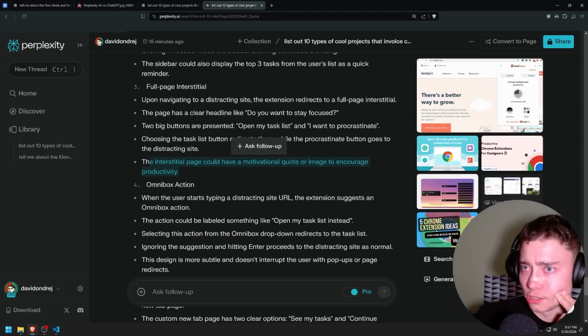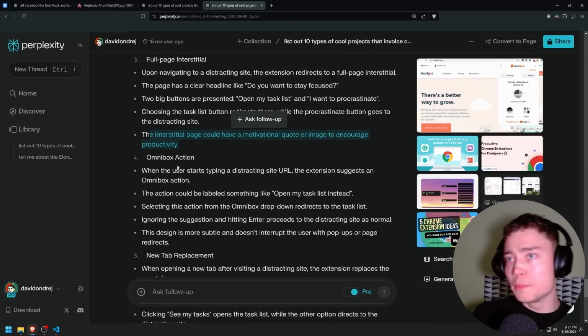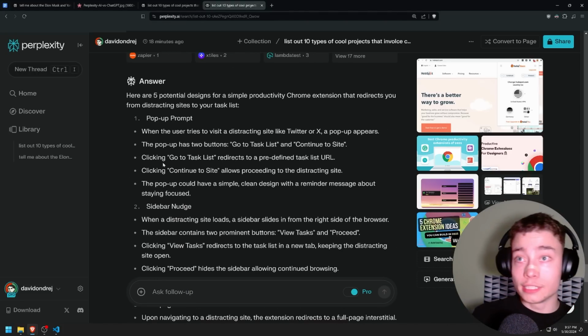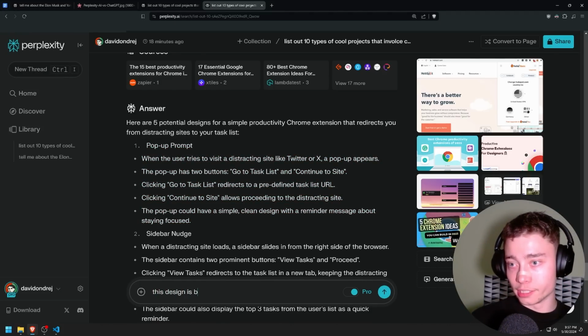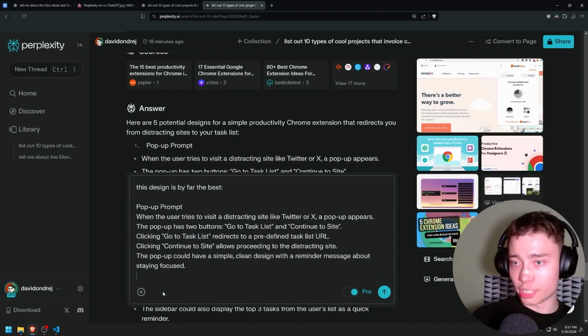Okay, I don't know what exactly is different here. Omnibox action, whatever. I'm not even gonna read these. I just want the first execution. This design is by far the best. Okay.